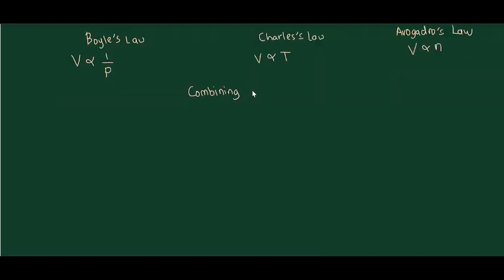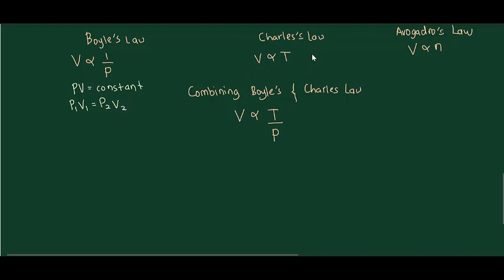Combining Boyle's law and Charles' law, we can see that volume is directly proportional to the temperature and inversely proportional to the pressure. All of these relationships can be expressed as PV equals a constant, where if you have two different volumes, you get the formula P1V1 equals P2V2.